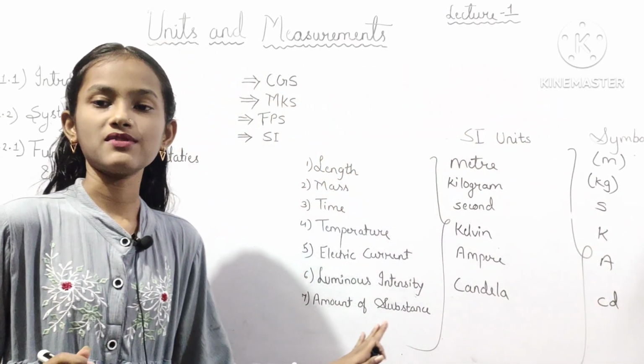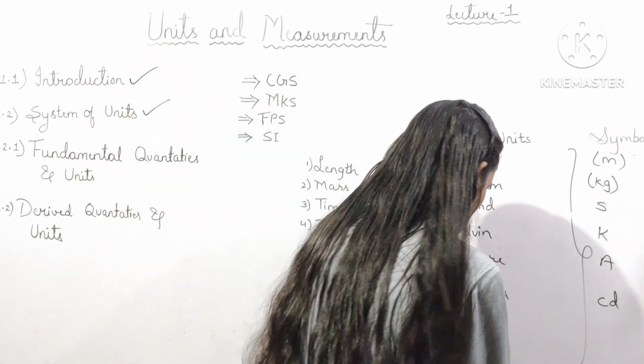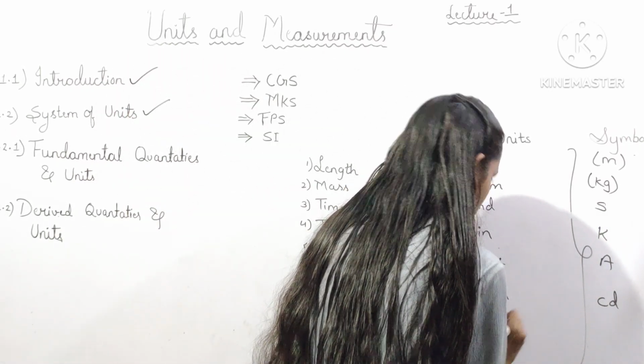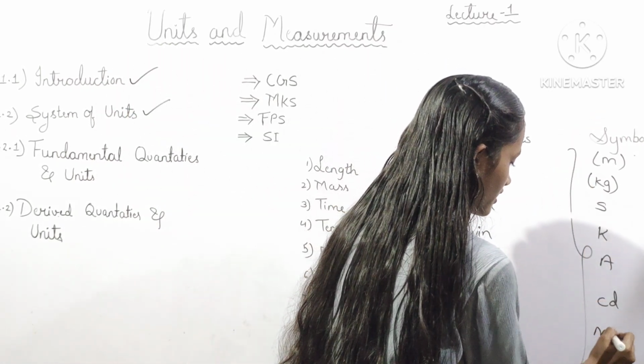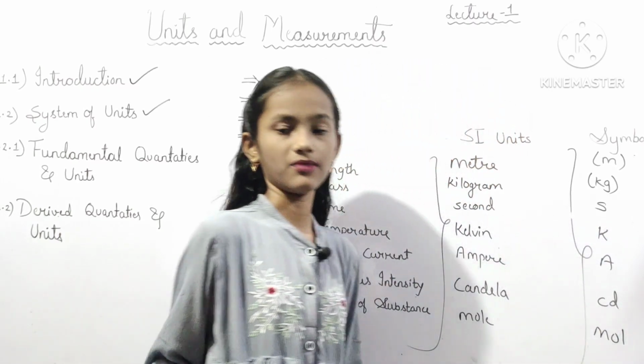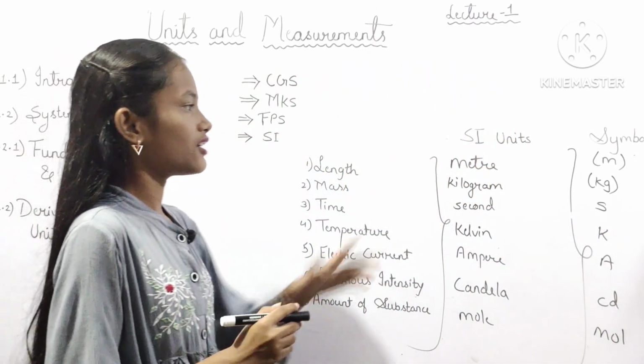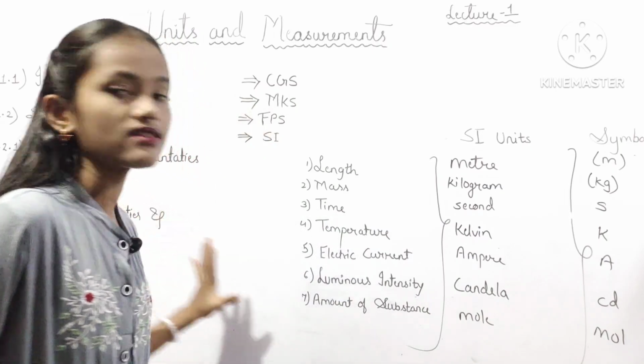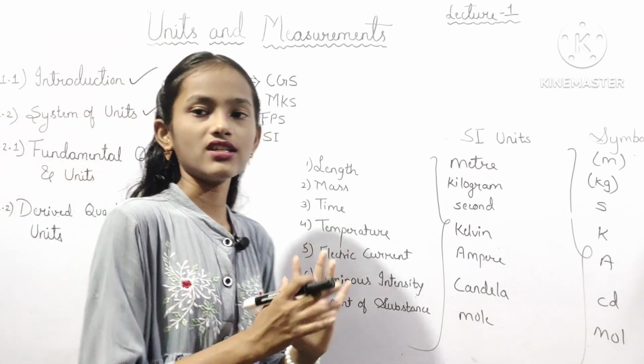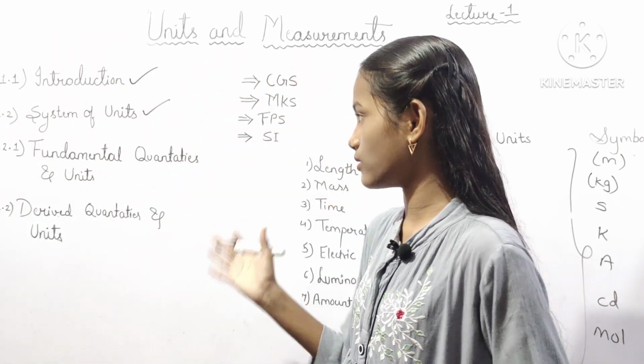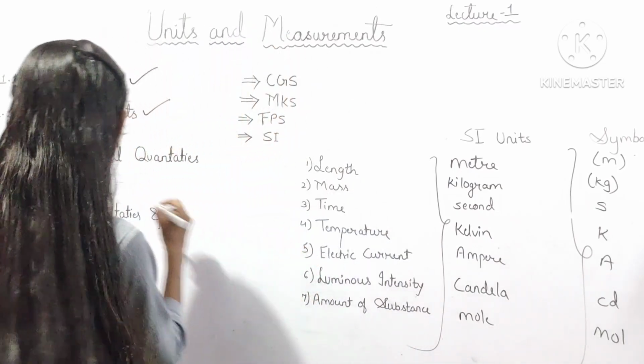Last one is amount of substance. Its SI unit is mole. And its symbol is also mol here, not the e one here. So these are our SI units and symbols of the fundamental quantities. So this is about the point 1.2.1. It has been completed.